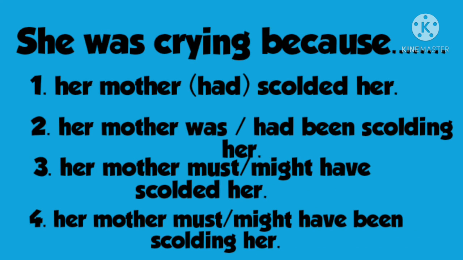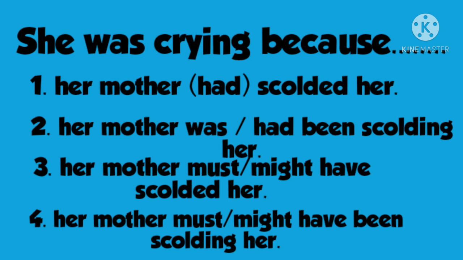She was crying because her mother scolded her. Her mother scolded her first, then she started crying. We can also say she was crying because her mother had scolded her. Past perfect tense can also be used as past simple without much difference in meaning. There is no difference at all. In this situation, her mother scolded her first, then she cried. Here, past simple and past perfect both say the same thing.